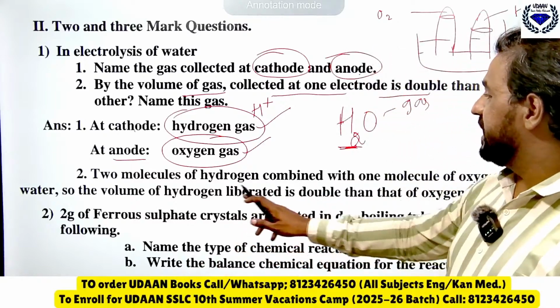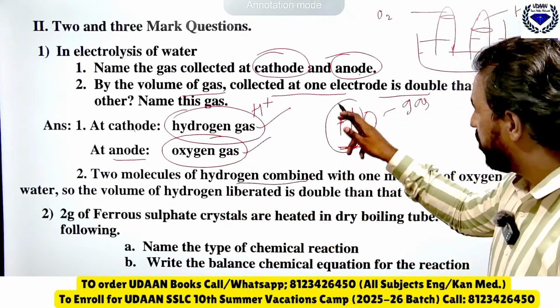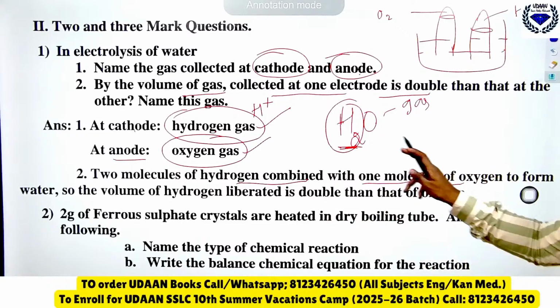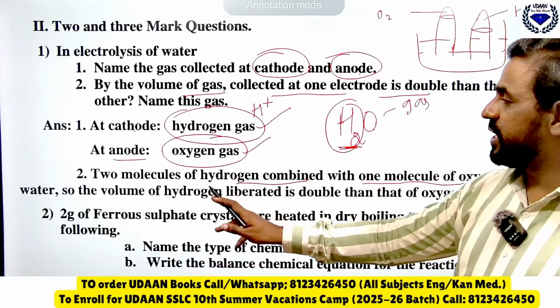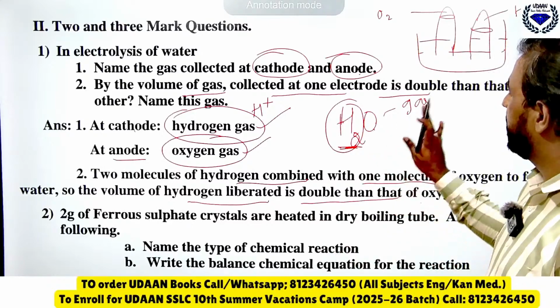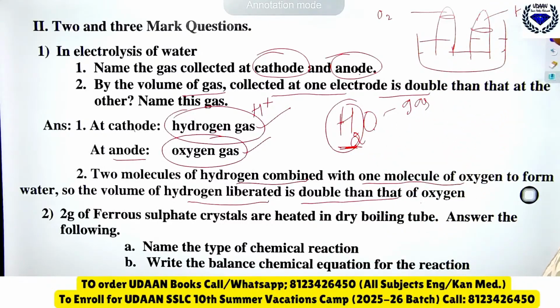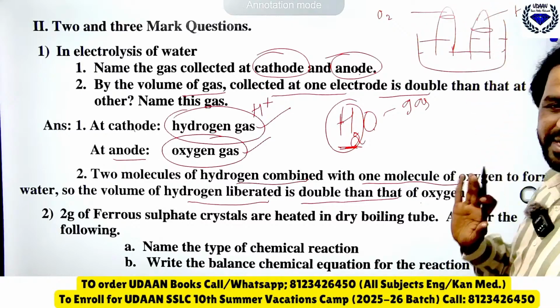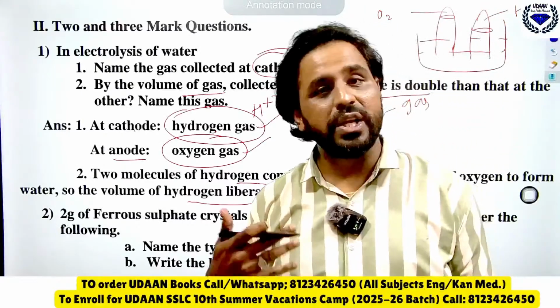Now see, two molecules of hydrogen combine with one molecule of oxygen to form water. So the volume of hydrogen liberated is double that of oxygen. That means the volume of gas liberated by hydrogen is double that of oxygen. That one you should remember in this case.